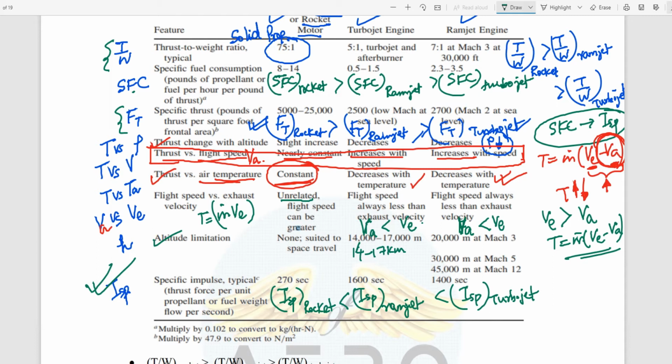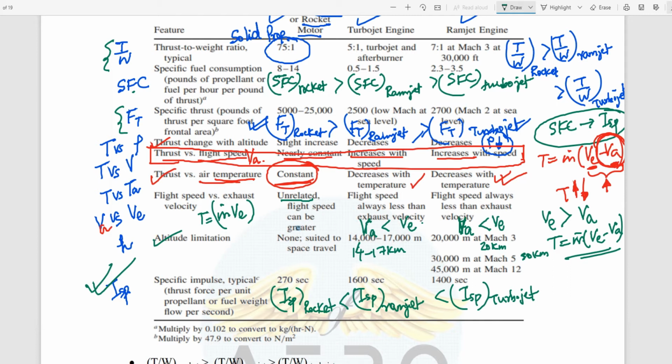For ramjet, if it is approaching Mach 3, then it is 20 kilometers. At Mach 5, it is 30 kilometers. Beyond this is the scramjet and so on, which will reach 45 kilometers and so on.